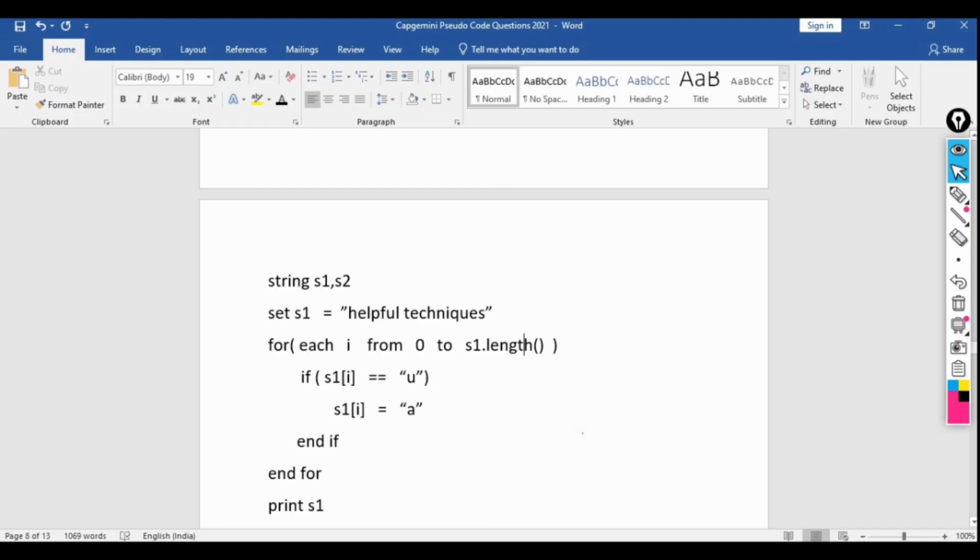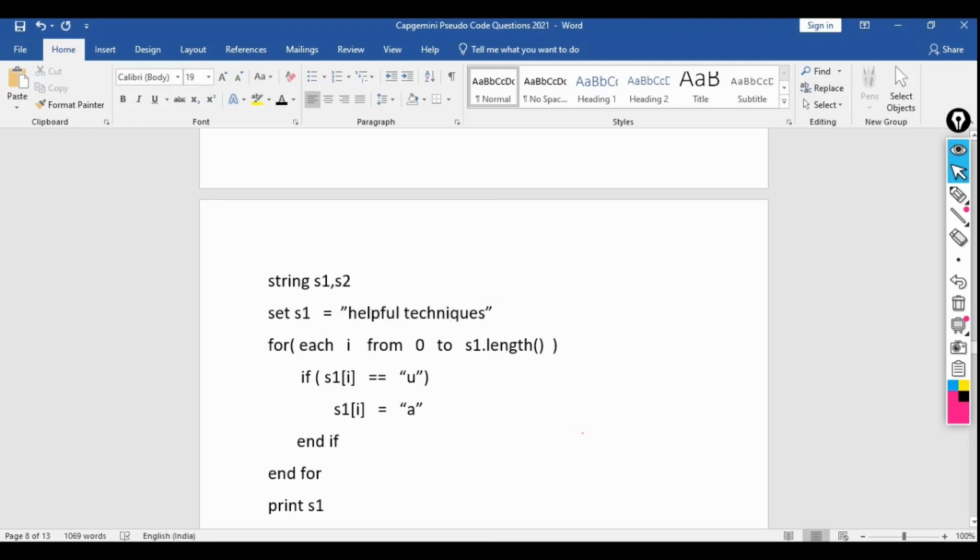So what we are doing here is checking the length of the string. Suppose S1 equal to 10, then this for loop will be executed starting from I equal to 0 to 10. That means 10 times it will be executing if the length of S1 equal to 10.